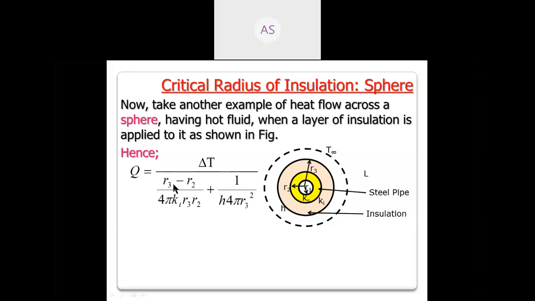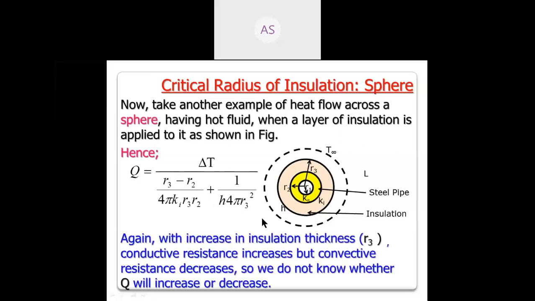Now see here. When you add the insulation, R3 is increasing, while R2 is constant; we are not changing R2. In the conductive term, (R3 minus R2) upon (R3 R2), and in the convective term, 4 pi R3 square. If you add the insulation, R3 increases, so this value will increase, as experimentally proved, and this value obviously will decrease.